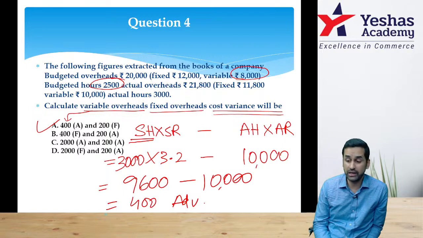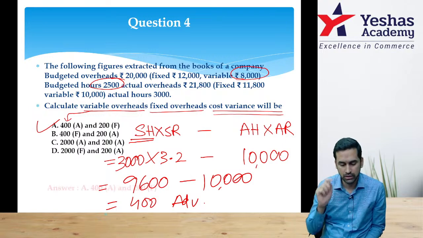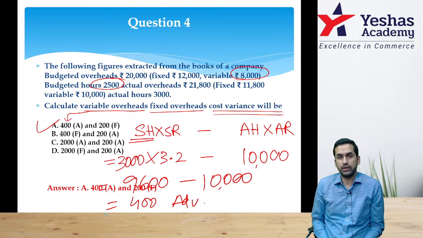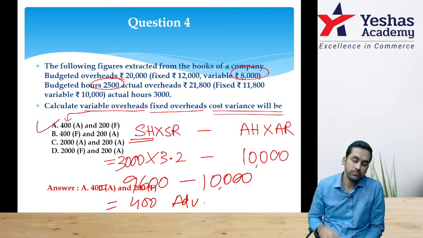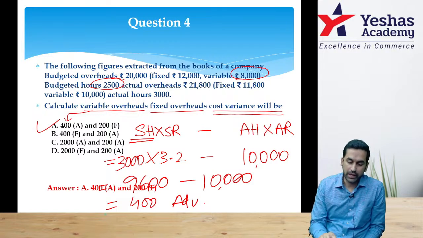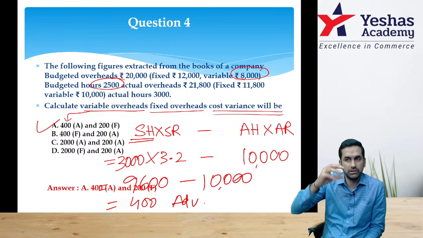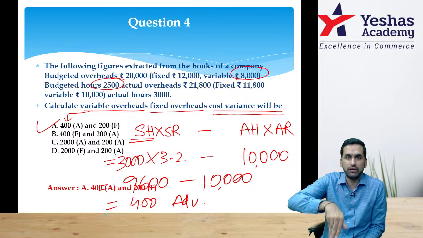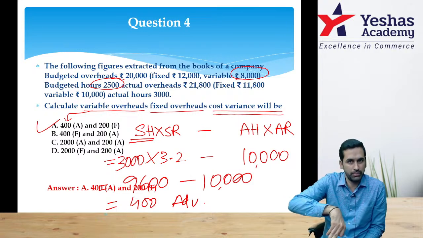Difference is 400, negative, negative meaning adverse. Only one option fits this category, option A. Let's move. I don't have to even worry about fixed because there is no other combination that is fitting.